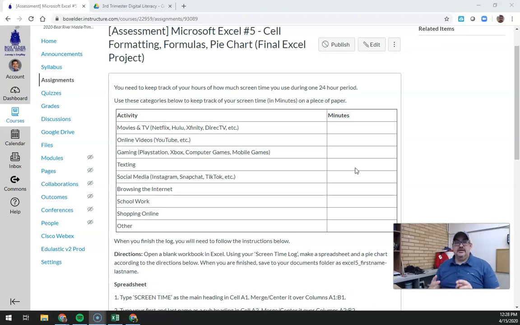Texting. Social media, which includes Instagram, Snapchat, TikTok, or anything else. Browsing the internet, which would be miscellaneous stuff that is not included in any of these other ones. Schoolwork. Keep track of your schoolwork for the next 24 hours, and online shopping. And then I also included an other category for that.